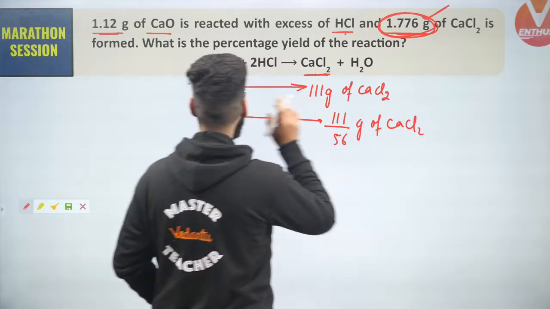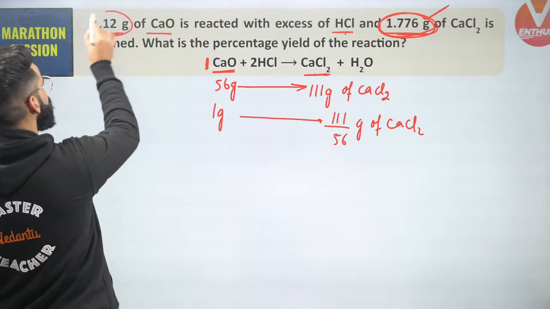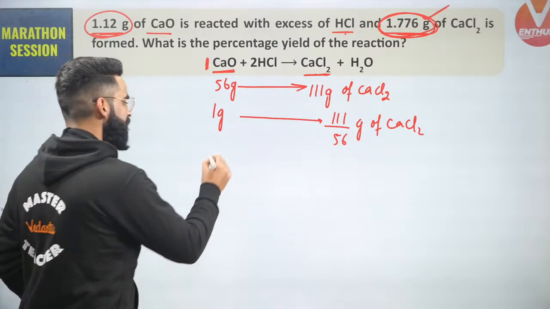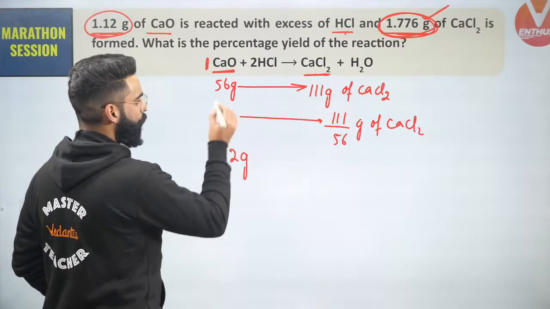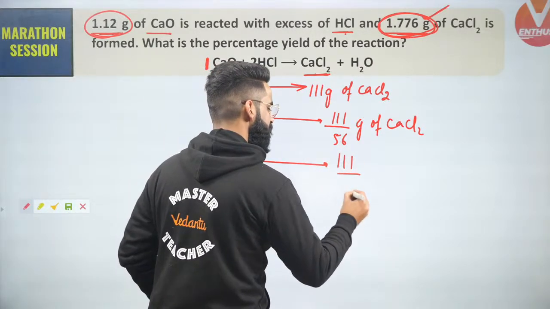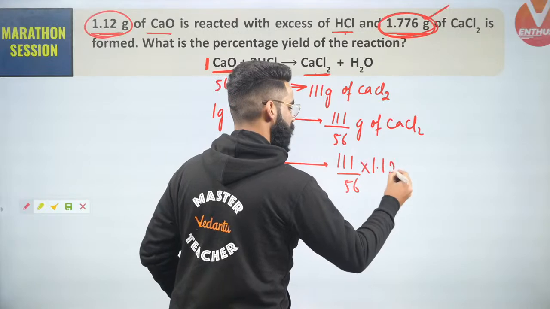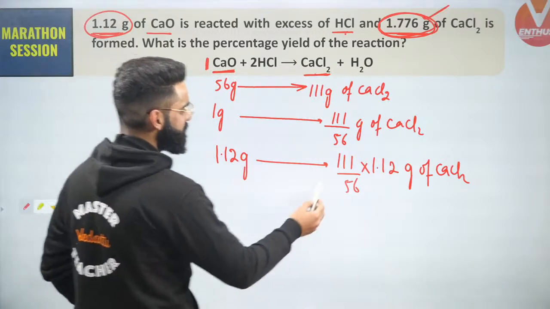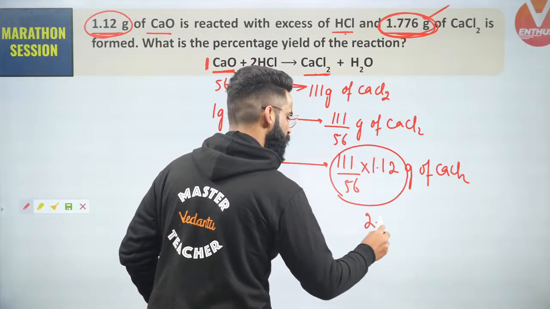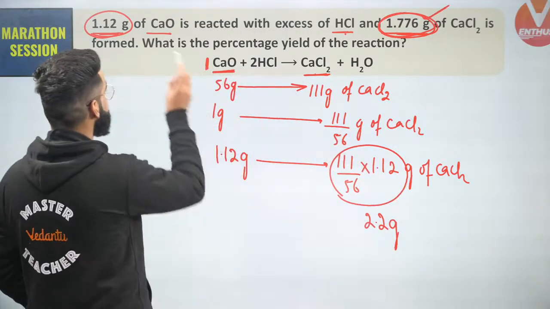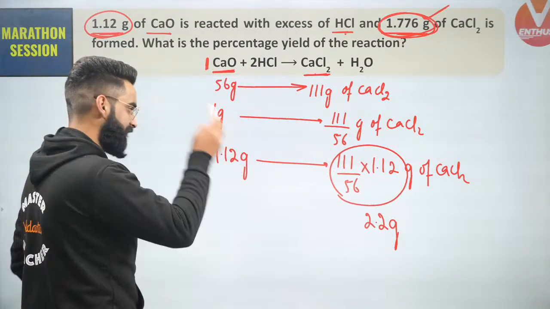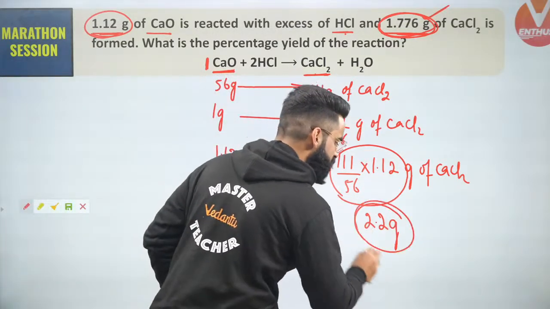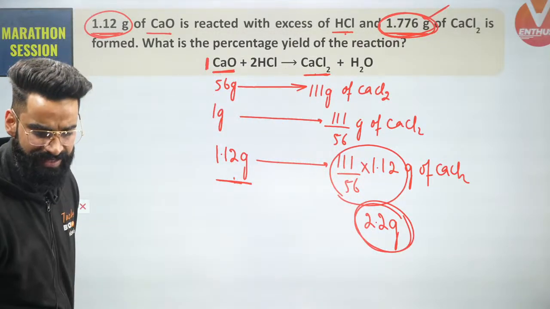But people, do I have only 1 gram of calcium oxide, or do I have 1.12 grams of calcium oxide? I have got 1.12 grams of calcium oxide. So can I say 1.12 grams of calcium oxide should give me 111 divided by 56 multiplied by 1.12 grams of CaCl2 right here? So people, what is this value coming out to be? This value will come out to be 2.2 grams. So I was expecting by means of stoichiometry that 1.12 grams of calcium oxide would give me 2.2 grams of CaCl2.